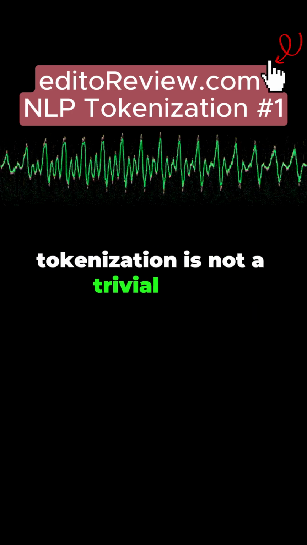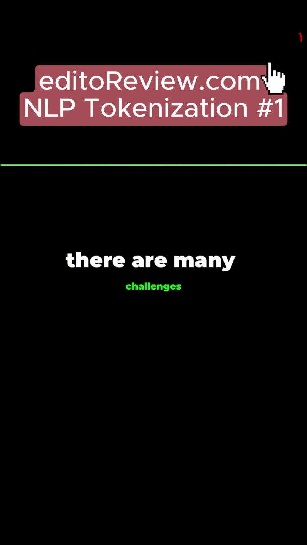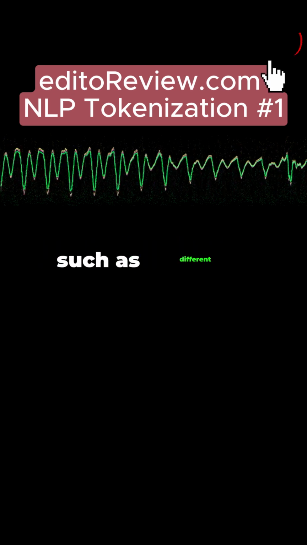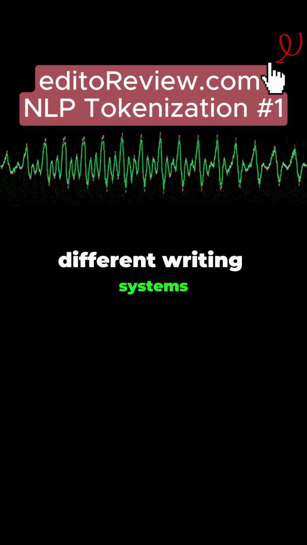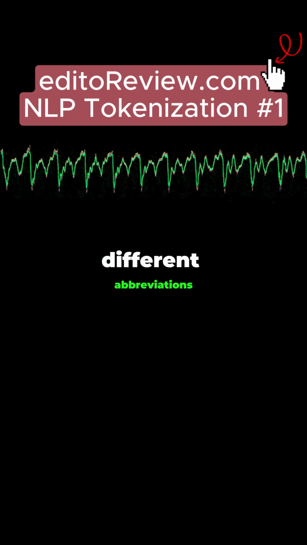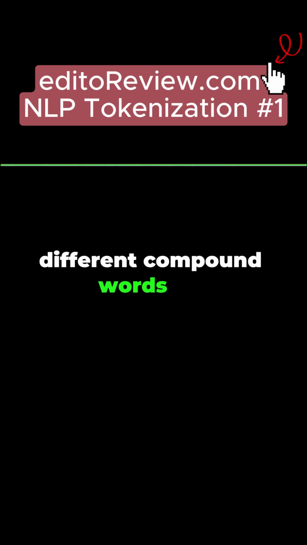Tokenization is not a trivial task, because natural language is very complex and diverse. There are many challenges and difficulties that tokenization has to deal with, such as different languages, different writing systems, different spelling rules, different word boundaries, different abbreviations, different contractions, different compound words, etc.